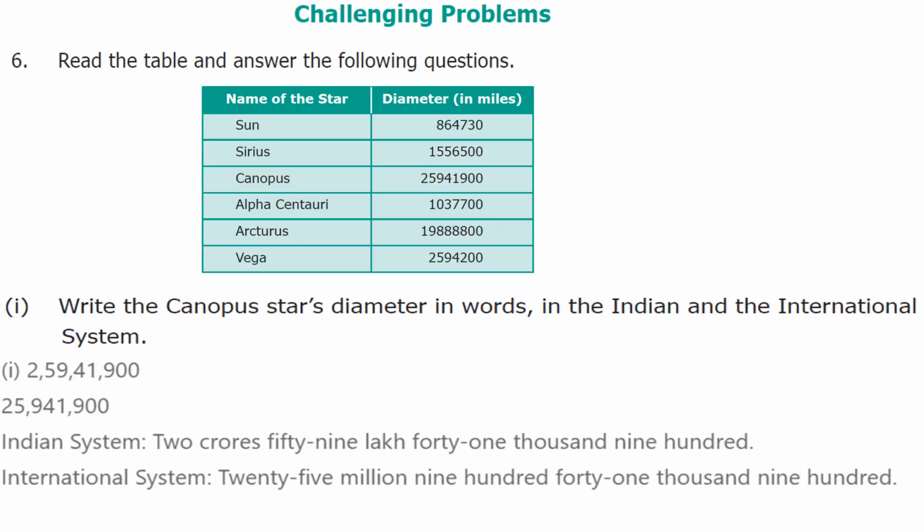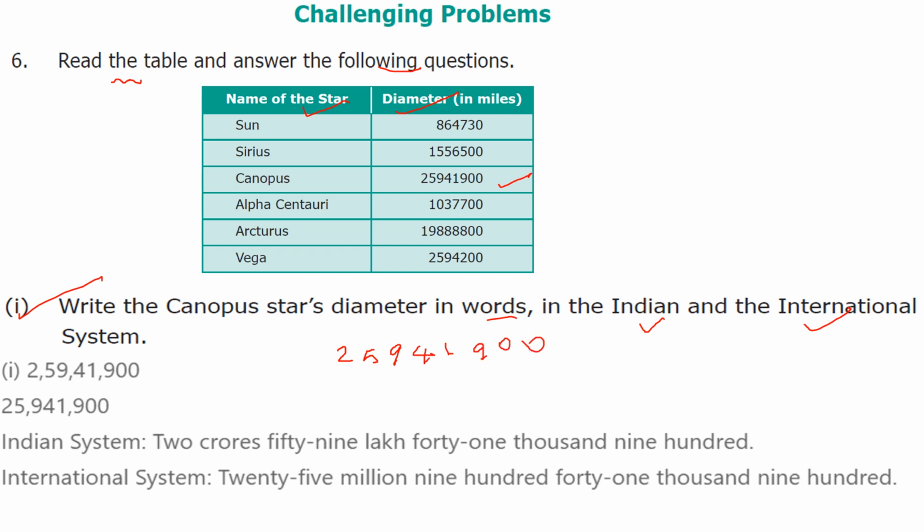Next one, read the table and answer the following questions. Name of the star and diameter given. What is the first question? Write the Canopus star's diameter in words for Indian and international system. First Canopus, you write the number 2, 5, 9, 4, 1, 9, 0, 0.